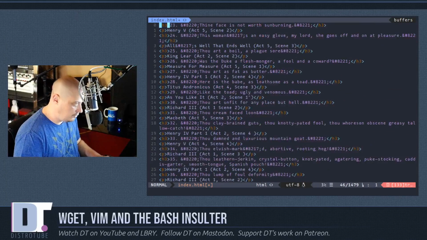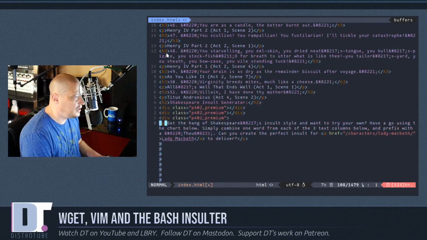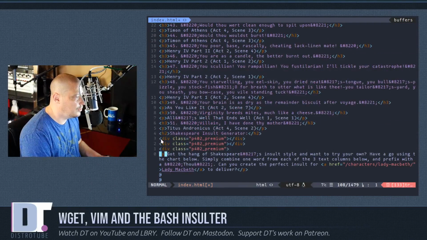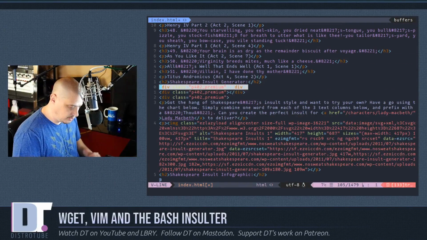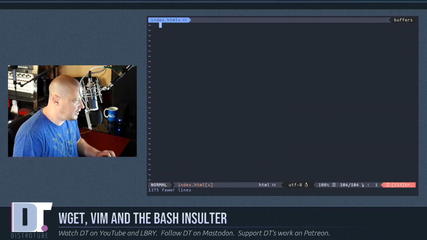And then there's really only about 100 lines or so of these quotes, and then the rest of it I don't need. So once I get to the last quote here, I'm going to shift V to get into visual mode, capital G to go to the last line of the document, D to delete all that.